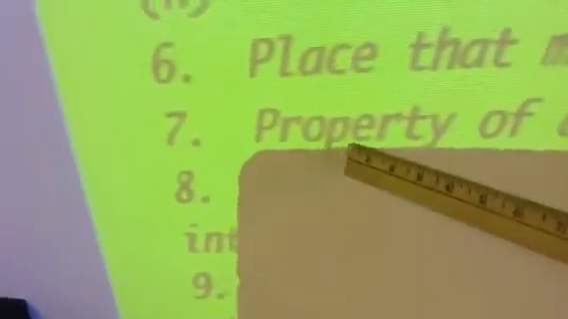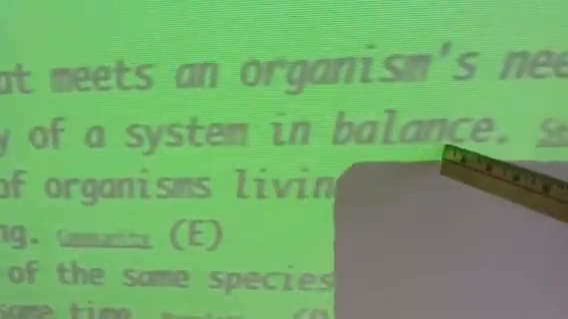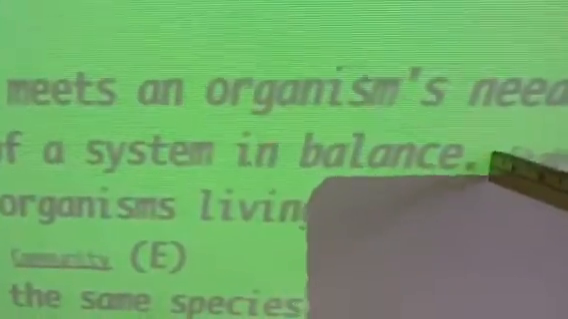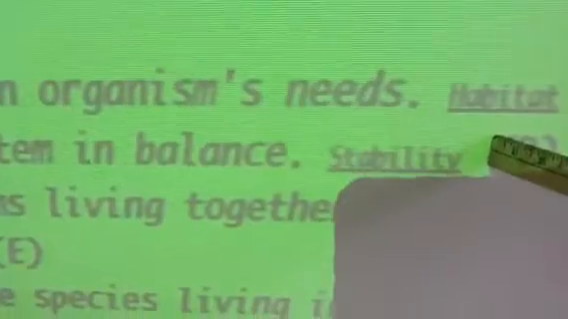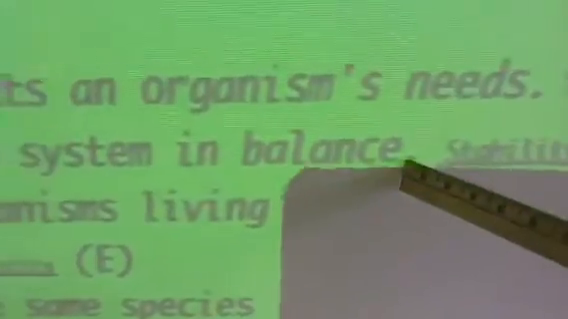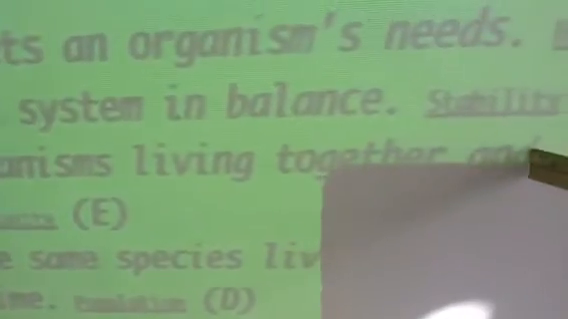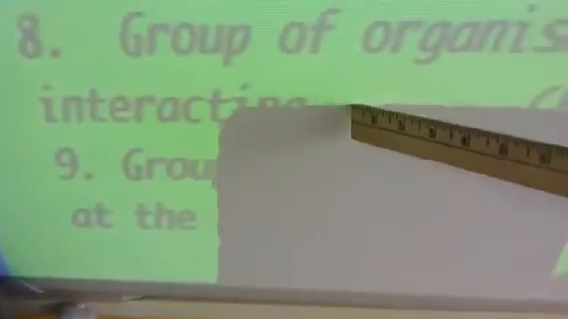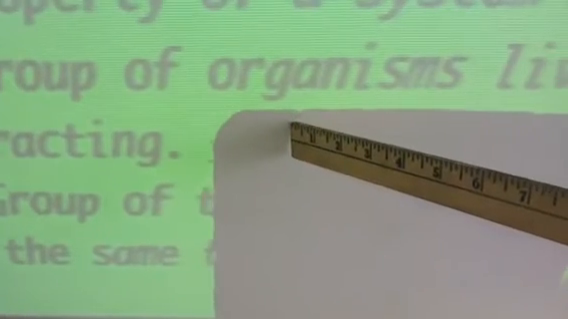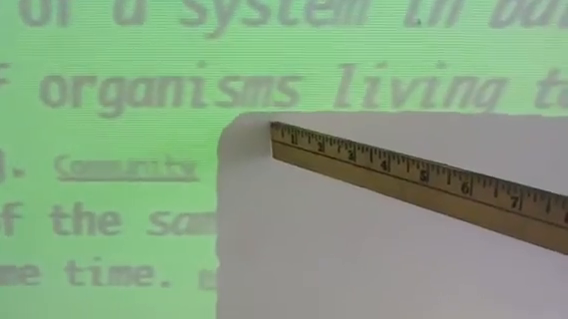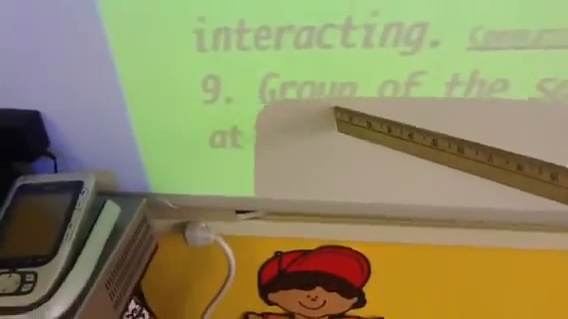Number 7, property of a system in balance. Okay, what's it called when a system's in balance? It's called stability. It's stable. It's right where it needs to be, in balance. Number 8, a group of organisms living together and interacting is called, what's it called? Community. It's called community. Last one, a group of the